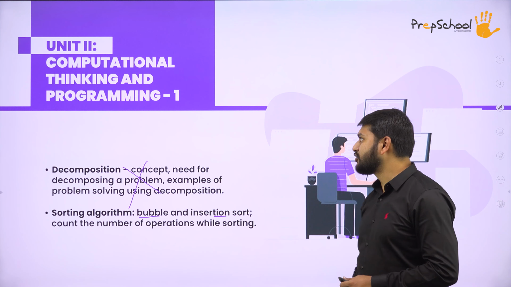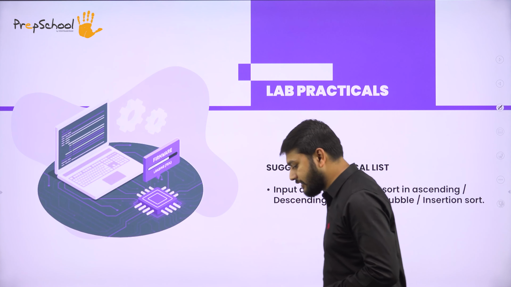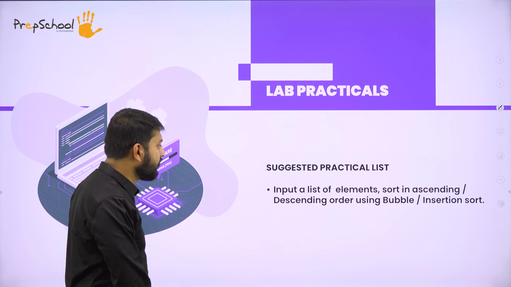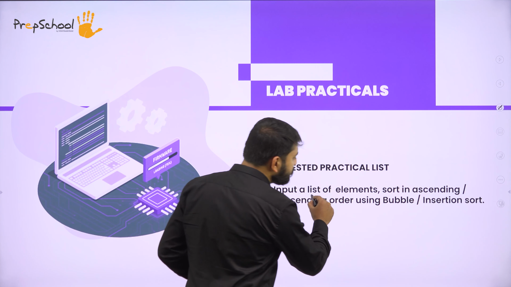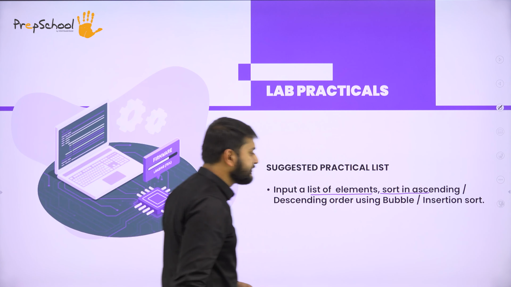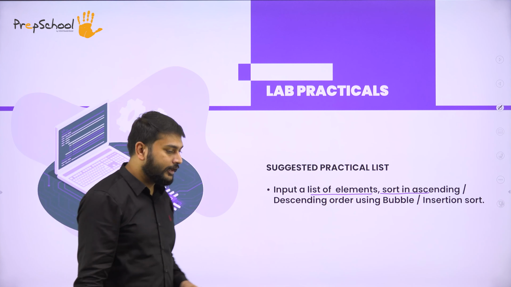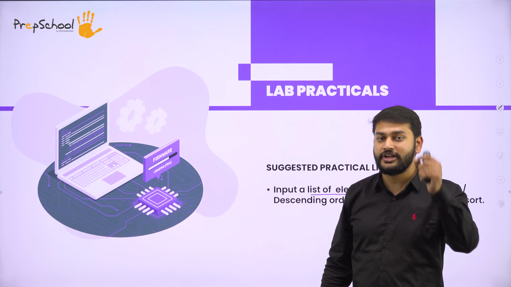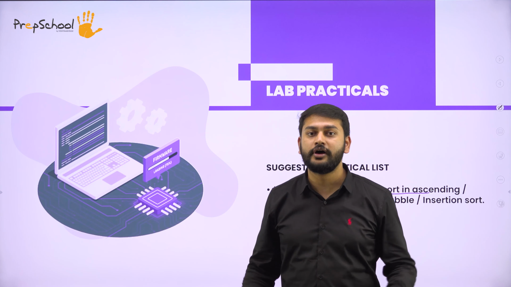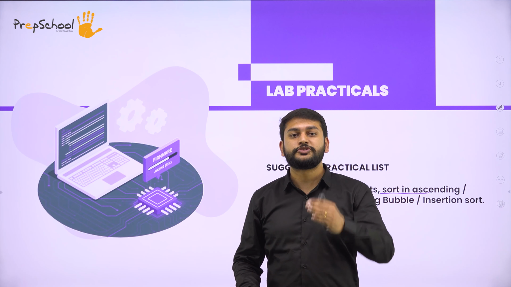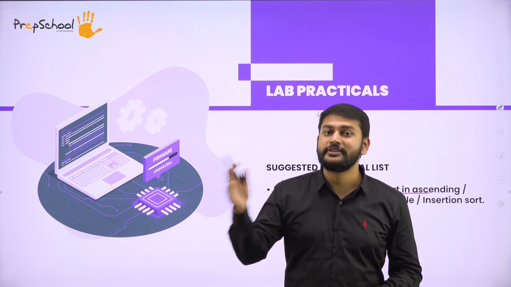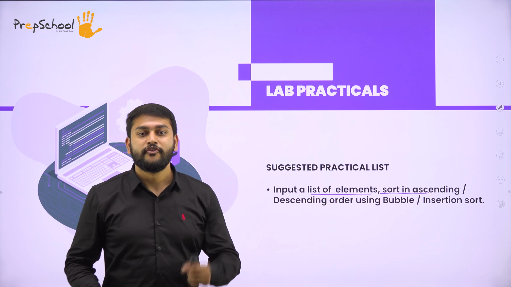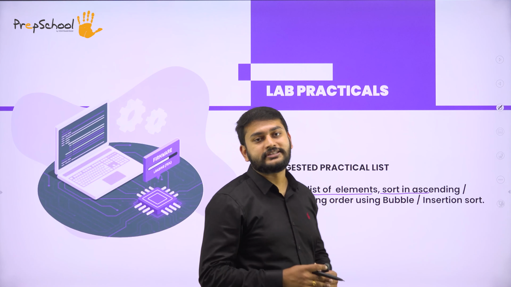So moving on to the next one. So guys, important part, the lab practicals. What is that they have removed from the lab practicals? Please make a note of it. So guys, list of elements sorting in ascending and descending order. Again there comes the topic of bubble sort. Since they have removed the concept of insertion and bubble sort, we have to remove the programs with respect to insertion and bubble sort even in the practical list. So this is the syllabus that they have deleted from the class 11 computer science.